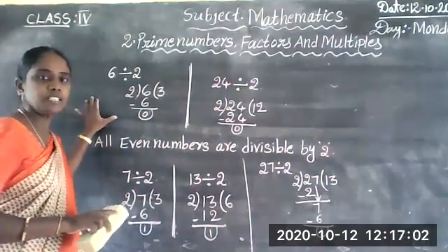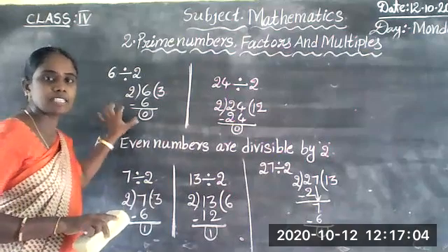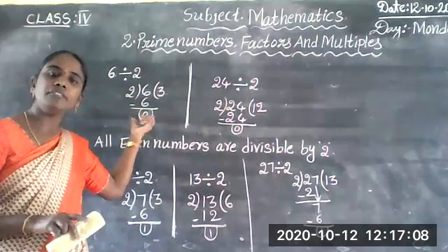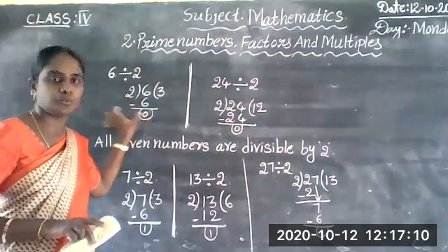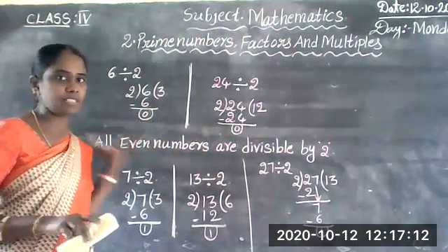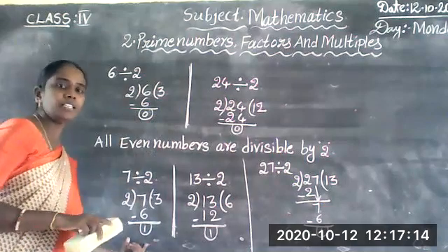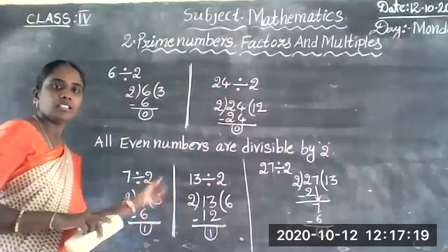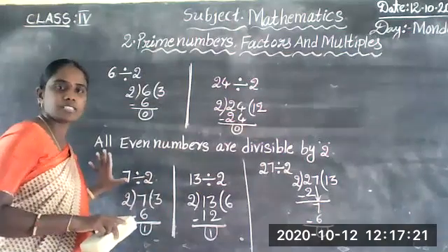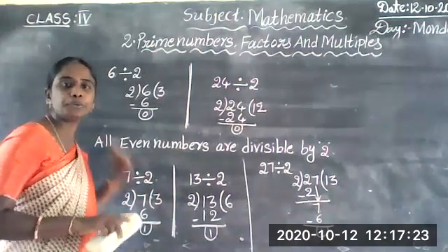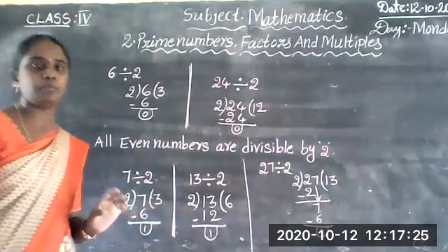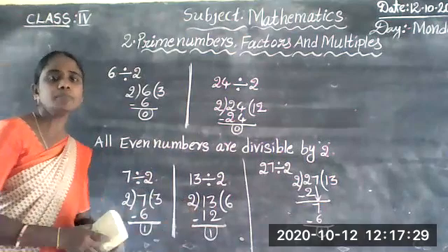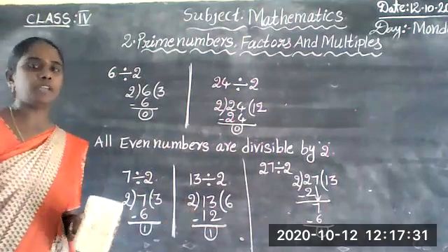When we divide and get remainder 0, that is exactly divisible. Here we get remainder 1, so these numbers are not divisible by 2. These are odd numbers. Odd numbers are not divisible by 2.